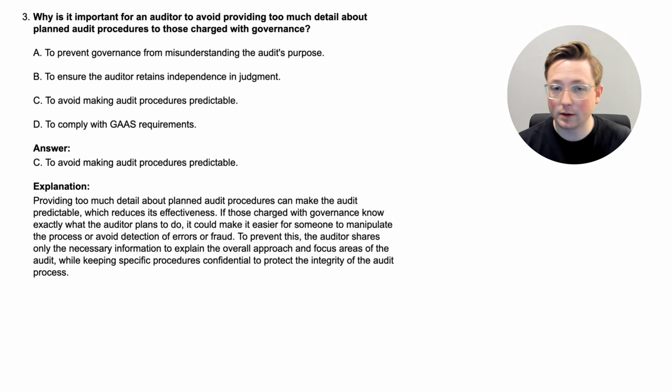So, as we're talking about communication to management in this video, remember, you want to communicate to management generally what you're doing, but you don't want to tell them too many specifics because, again, if they know exactly what you're going to be doing in advance, then they can potentially change things so that you see what they want you to see. And that would be fraud and things like that. And the point of an audit is to audit things as they are, to detect things, to see how they really are. And we don't want to have false information or have management knowing exactly what auditors are going to do.